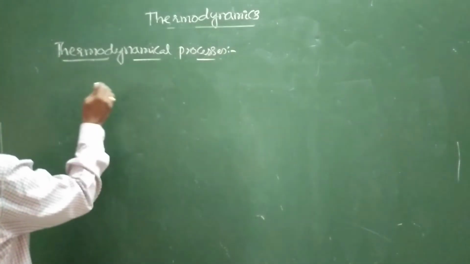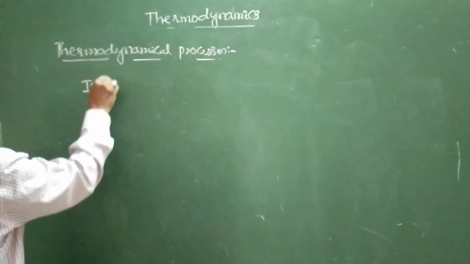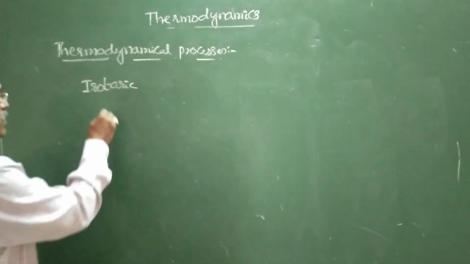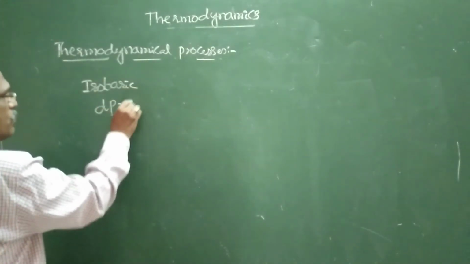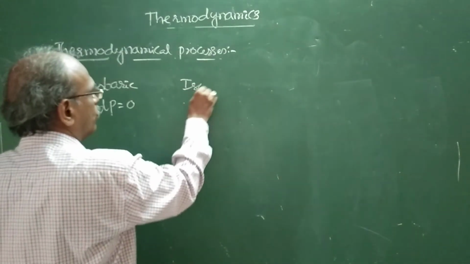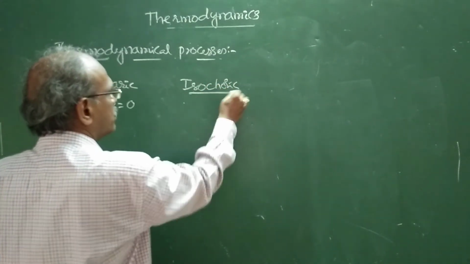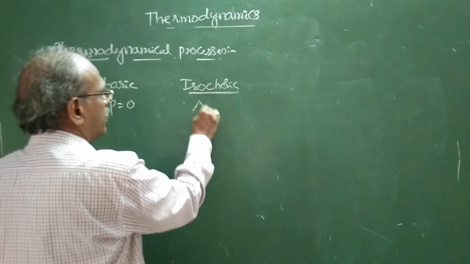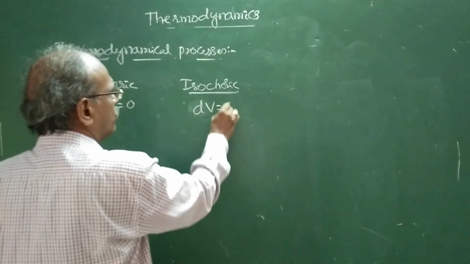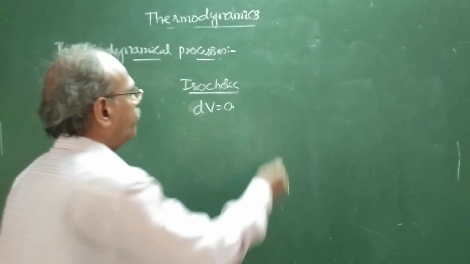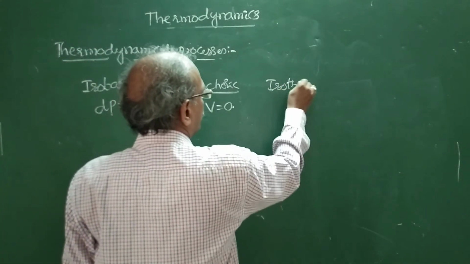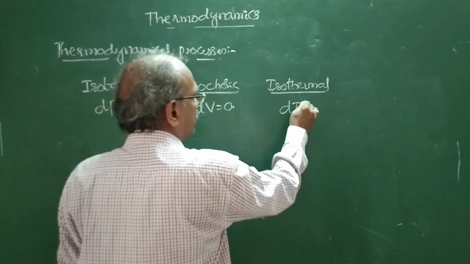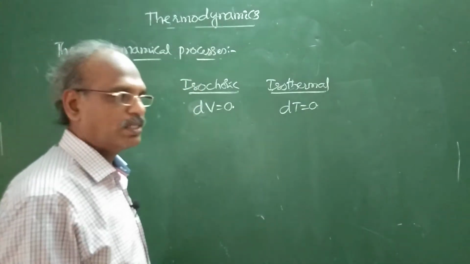These are all very simple. See, isobaric process. Isobaric means here pressure is kept constant, so dP is 0. Isochoric process, in this process changes in the system are carried out at constant volume, and here dV is equal to 0, no change in volume. Isothermal process, here dT is 0, the process is done at constant temperature.